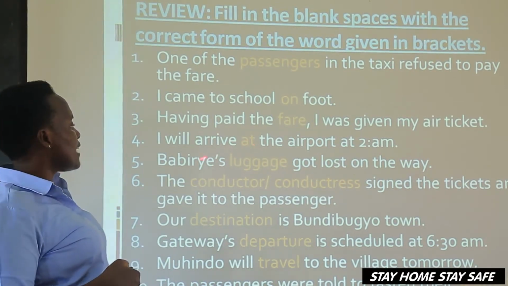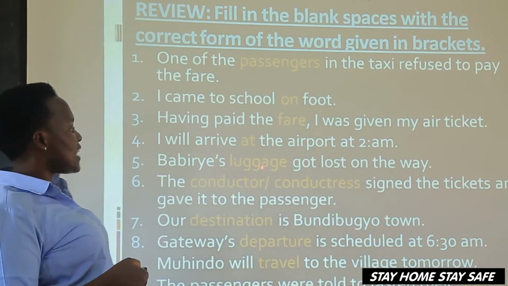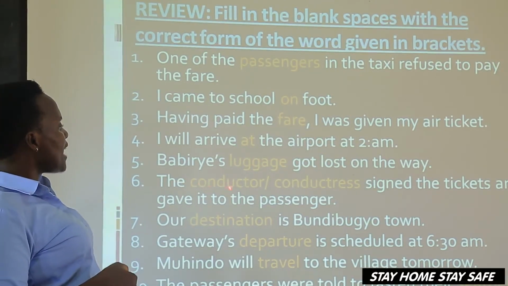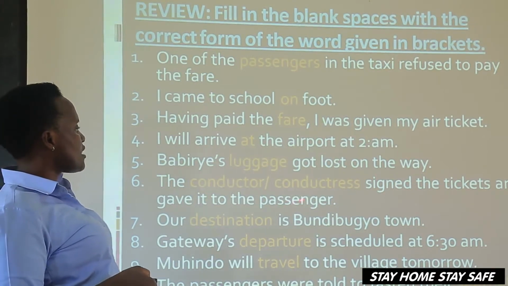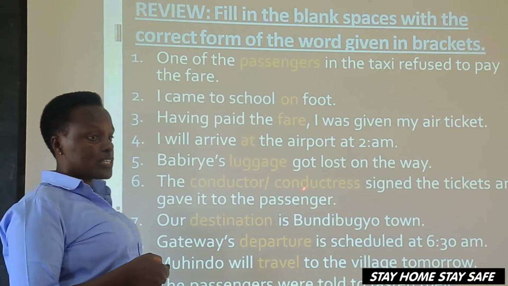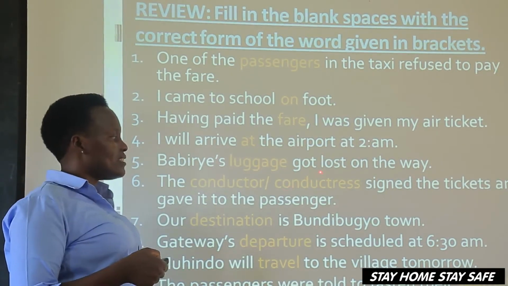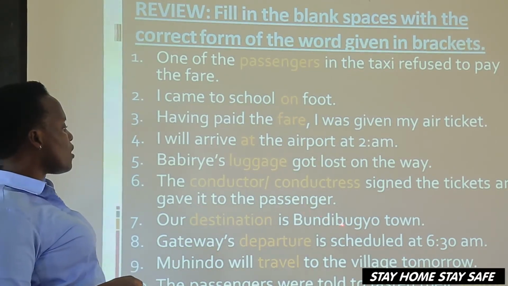We arrive at the dash. The passenger's dash got lost on the way. Passenger's luggage. The dash signed the tickets and gave it to the passenger. So it was the conductor or conductress. Remember we said a female one is a conductress. Our destination is Bundibugyo town.